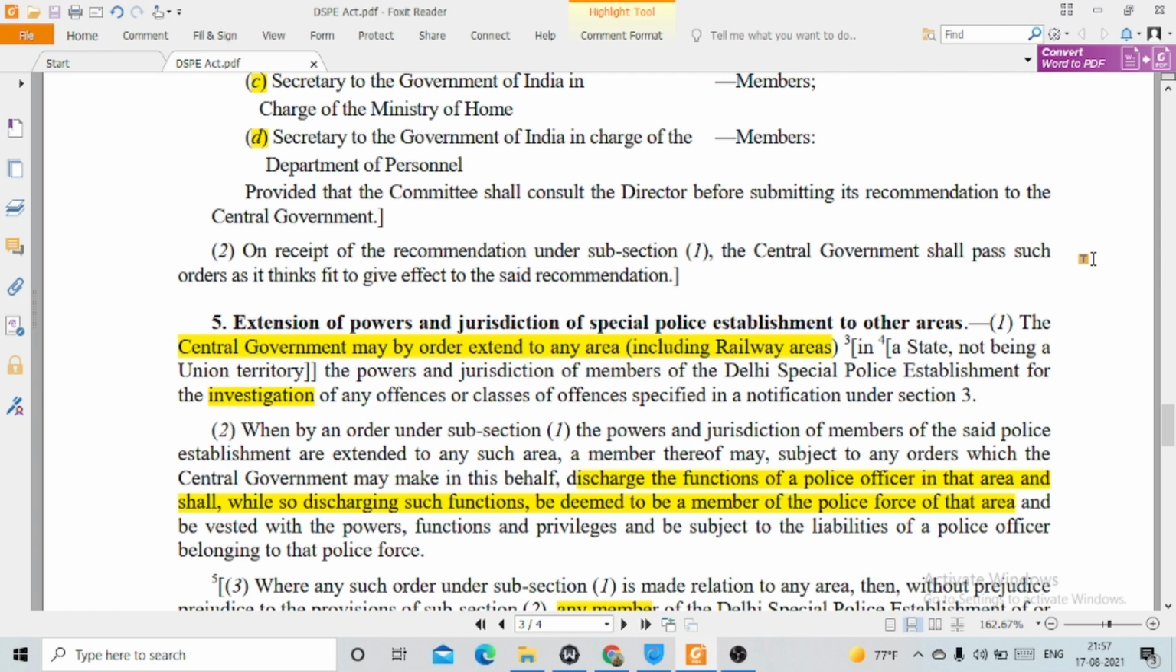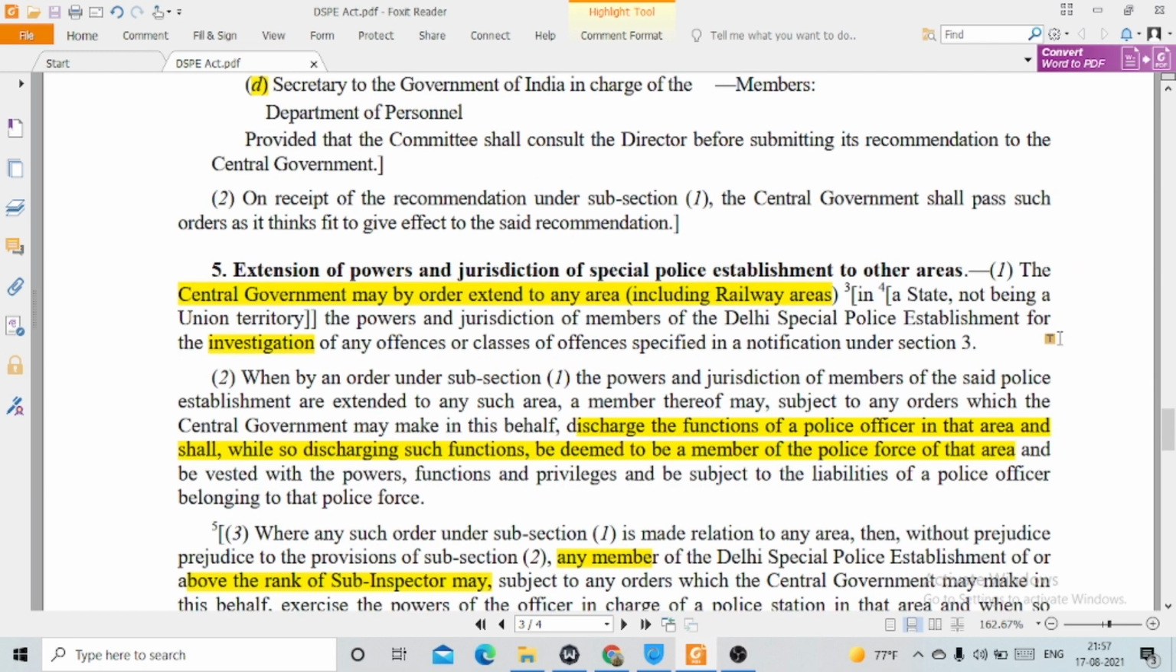The central government may by order extend to any area including railway areas, the state not being a union territory, the powers and jurisdiction of members of the Delhi Special Police Establishment for investigation of any offences or class of offences specified in a notification under section 3. So it actually says that only the central government has the power to extend the investigating powers of the Delhi Special Police Establishment to any state, even to the areas which belong to railways.